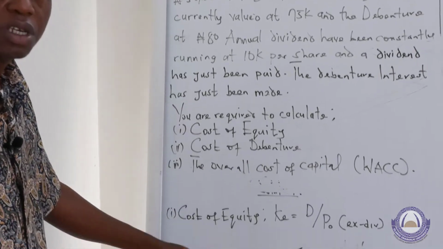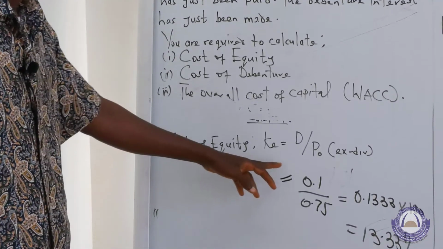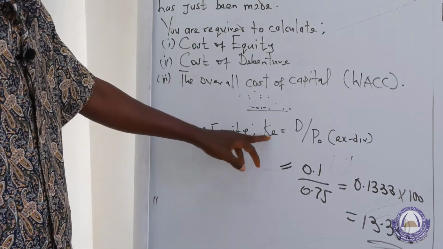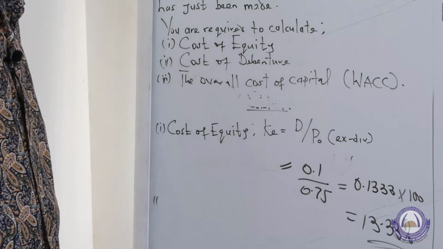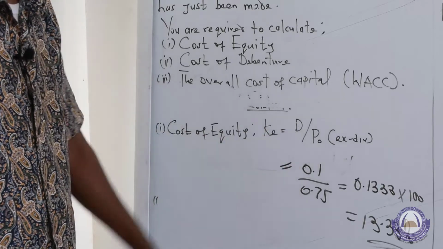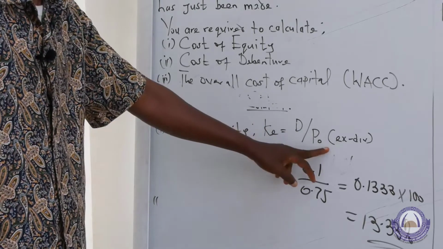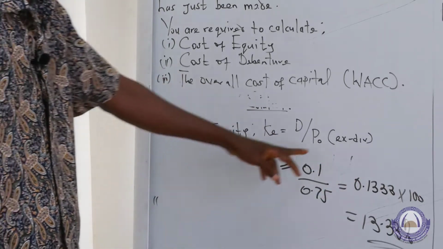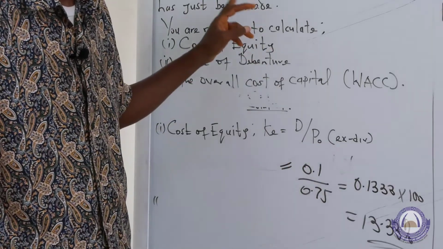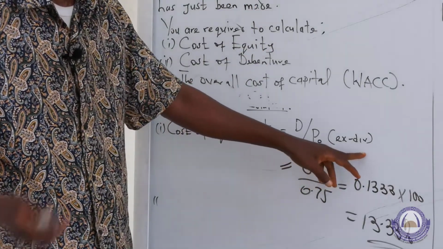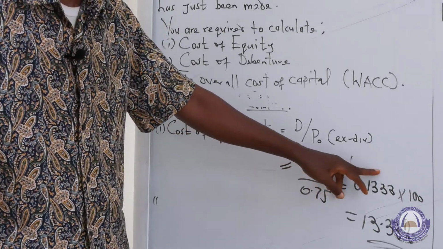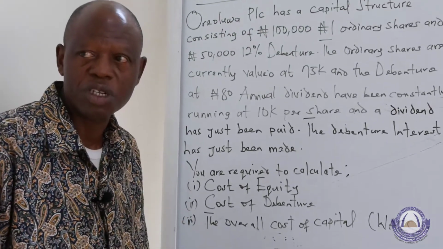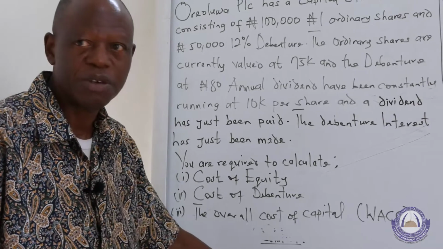Now the cost of equity. I told you in the last lecture that the formula for estimating cost of equity is Ke, which is the cost of equity, equal to the dividend payable all over the market price of shares. And this is the market price taken as ex div, after dividend has been paid. The market price after dividend has been paid. That is ex div. If the market price is given cum div, that is the dividend is still there, there is need for us to remove the dividend, because we cannot use the market value cum div to estimate the cost of equity. We use the market value ex div for the estimation of the equity.